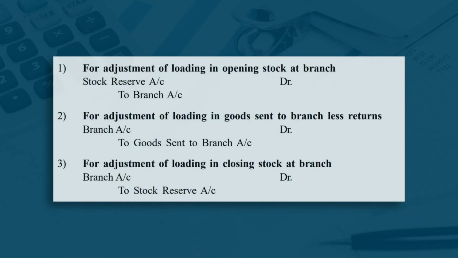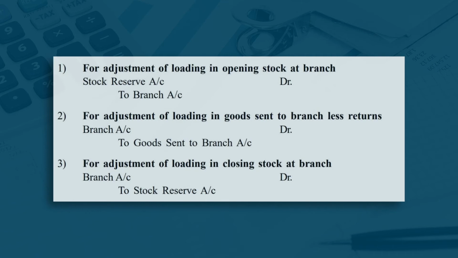are recorded at the end by passing the following additional journal entries. So, loading is the amount of difference between cost price and invoice price. Let us discuss what journal entries are passed in order to record the entries pertaining to the loading of these items which pertain to the goods. First one is for adjustment of loading in opening stock at branch.